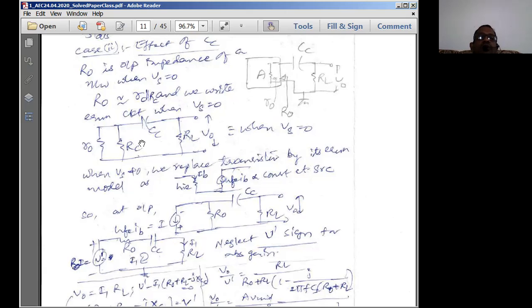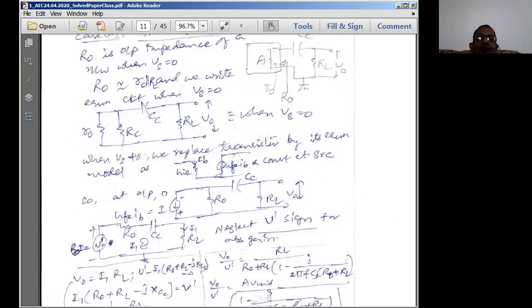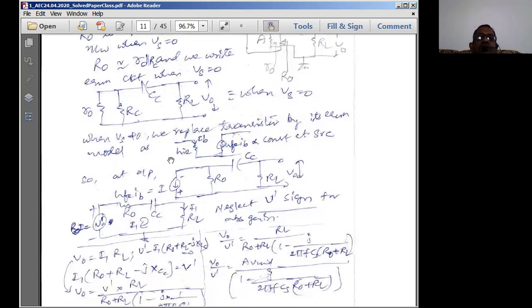So before CC, you're going to have RC, and the internal resistance is going to be called R0, and RL is the load resistance. All this is going to be true when Vs is equal to 0. Therefore, when Vs is not equal to 0, we replace the transistor by its equivalent model, the equivalent h-parameter approximate model, where hfe IB is nothing but a constant current source. We replace this hfe IB as a constant current source.